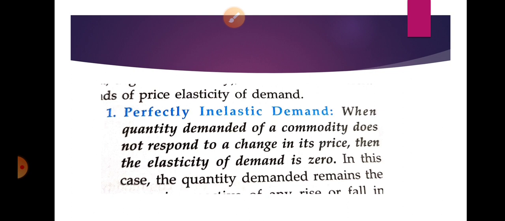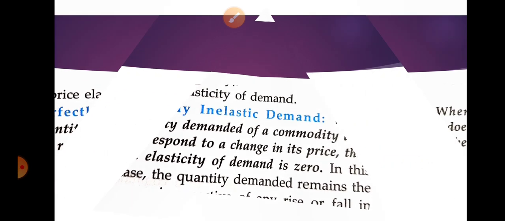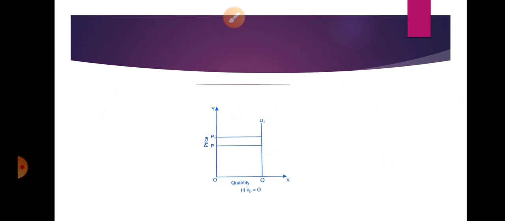So whatever the change of the price, it doesn't have an effect on the quantity demanded. So when price is not having an impact on the quantity demanded of a commodity, that is known as perfectly inelastic demand.